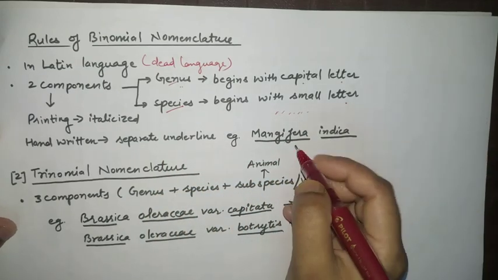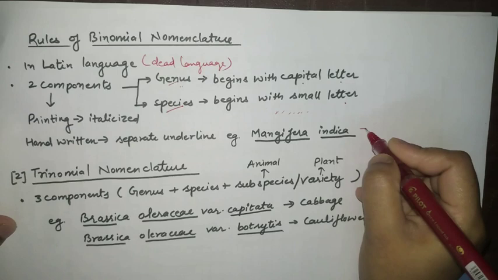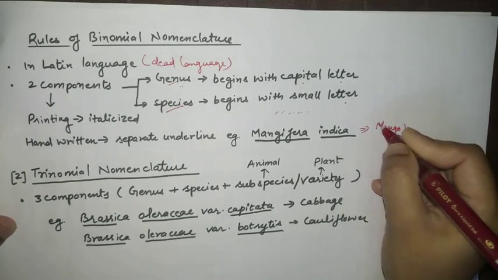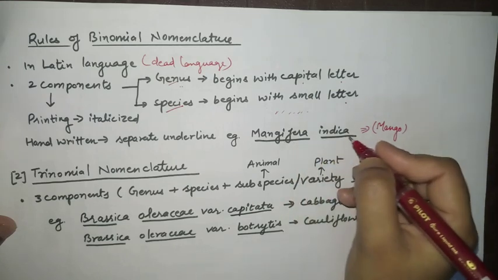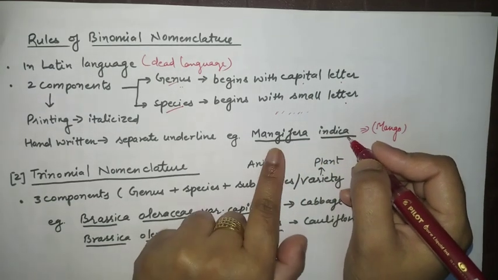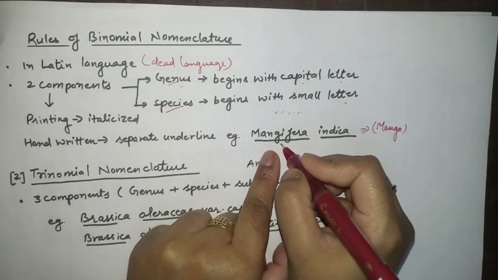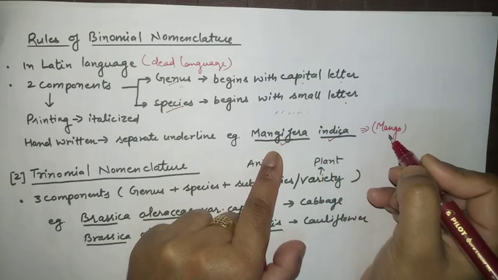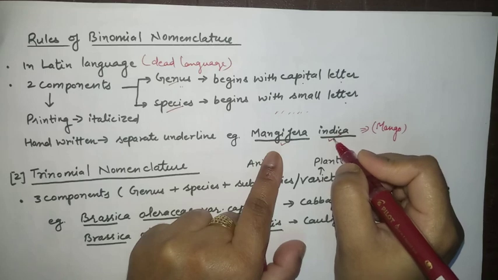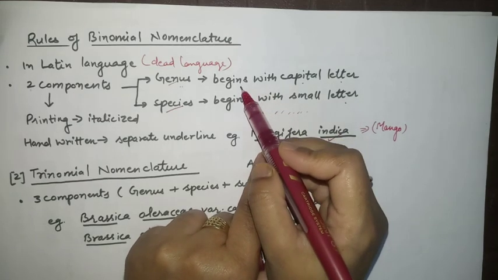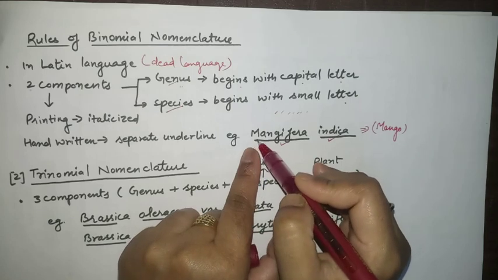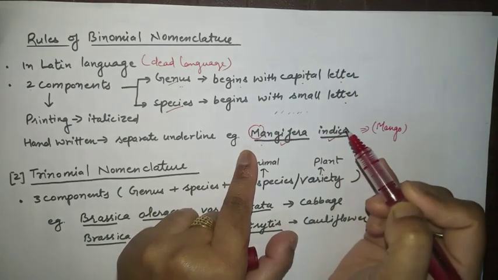For example, I have written here Mangifera indica. Mangifera indica is the scientific name of what? Mango. The scientific name of mango is Mangifera indica. The first component denotes the genus, and the second component denotes the species. And what was the rule? The genus name must begin with a capital letter, so that's why this M is a capital letter.